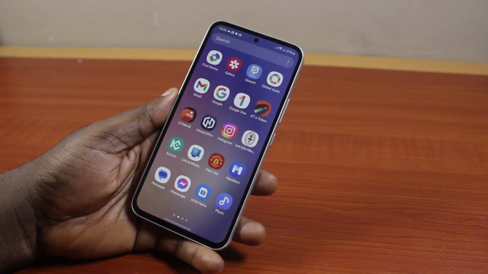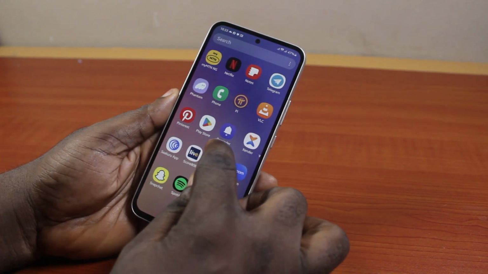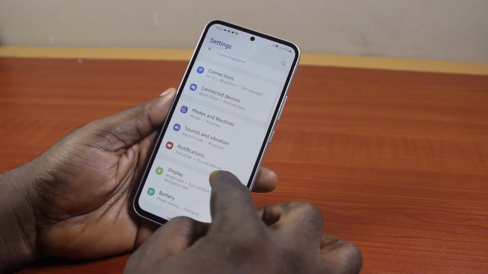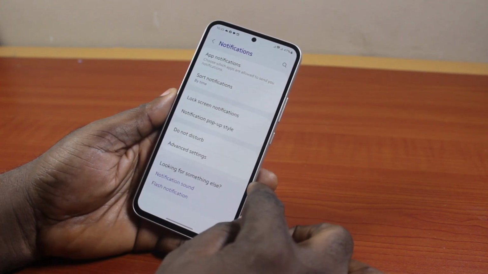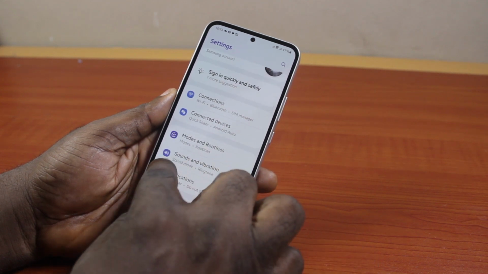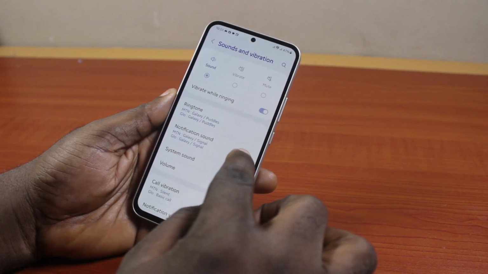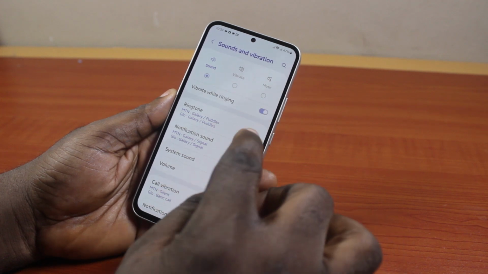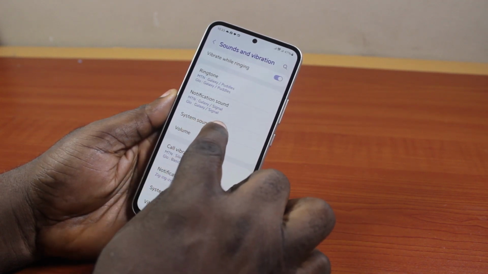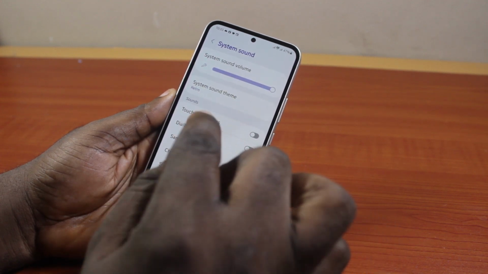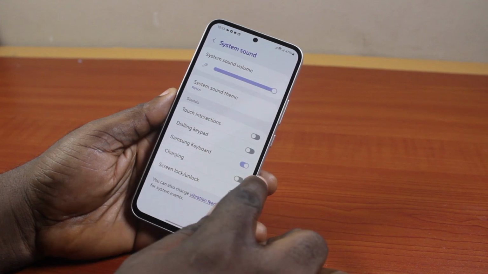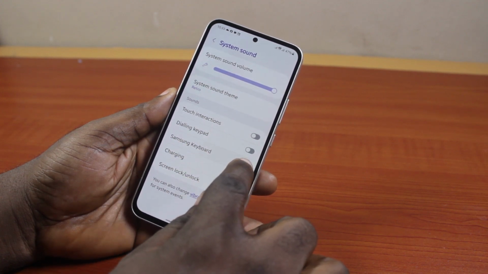Now, to turn off keyboard sound on your device, all you need to do is open your Samsung phone settings. Now, on the settings page, scroll down and click on notifications. Then, under notifications, scroll down and click on sound and vibration. Now, once you select sound and vibration, you have access to your Samsung phone sound and vibration settings. Then, come to system sound and click on that. Now, once you have selected that, locate sound here and locate Samsung keyboard. Come here and disable this.